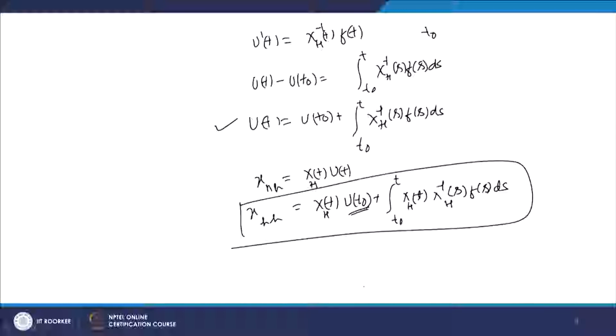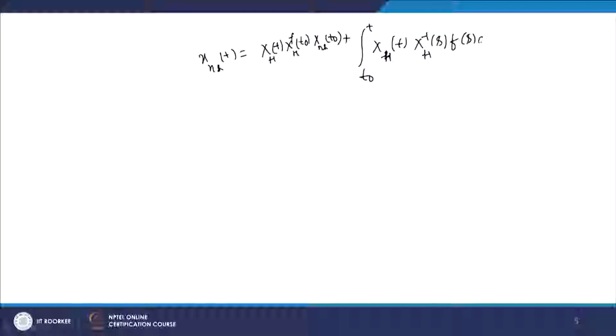So, I can use this equation to find the value of u(t naught). You can find x_nh at t naught equal to x_h(t naught) u(t naught). So, we can multiply by the inverse of x(t naught), since x is a fundamental matrix solution, so the inverse exists for all t, in particular for t naught also. So, I can find the value of u(t naught) equal to x_h inverse(t naught) into x_nh(t naught). So, we can write this and we can have our solution like this.